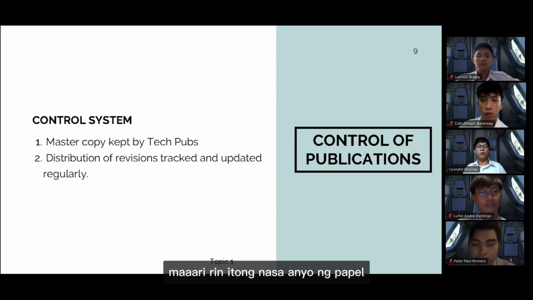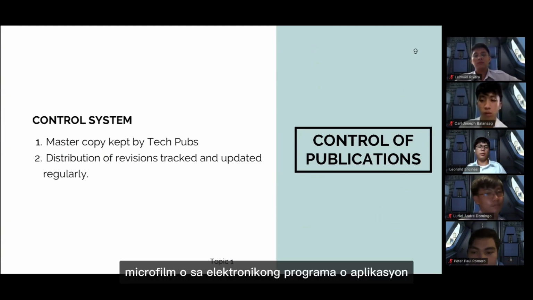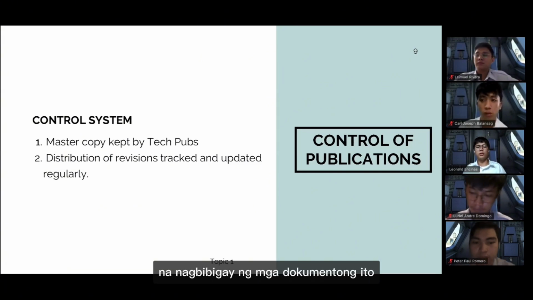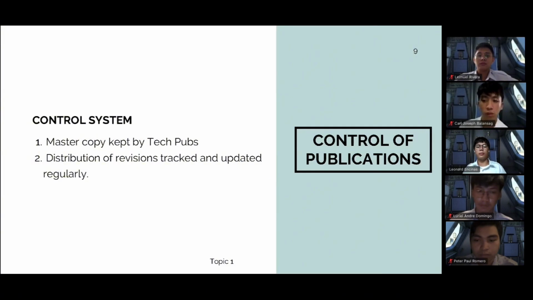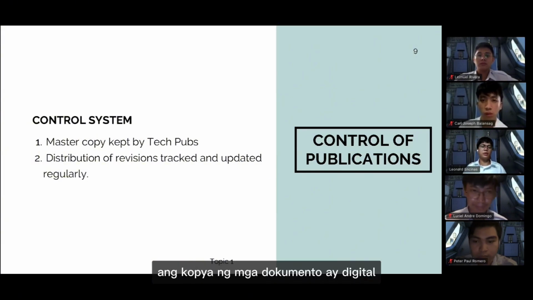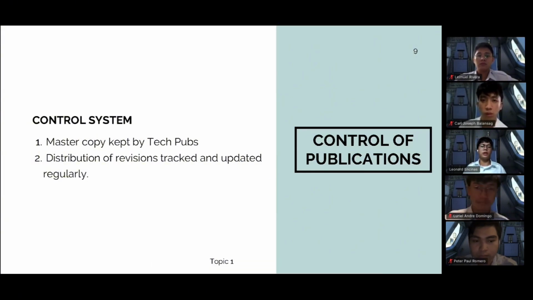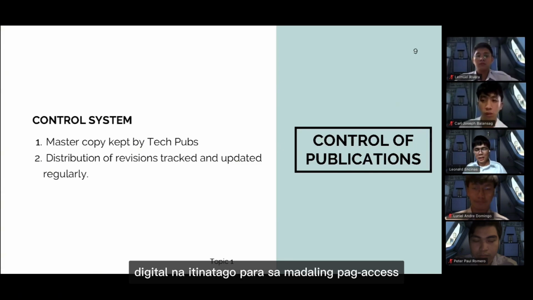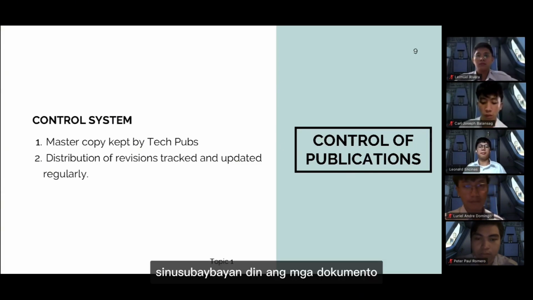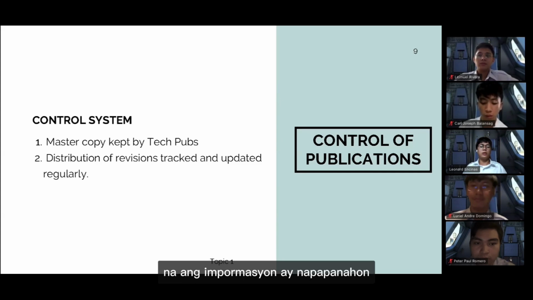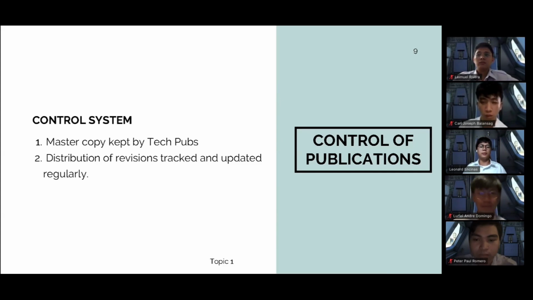It can also be in a form of paper, microfilm, or in electronic program or application that provides these documents. In these applications, the copy of the documents are digitally kept for easy access. The documents are also tracked and updated regularly to ensure that the information is up to date.